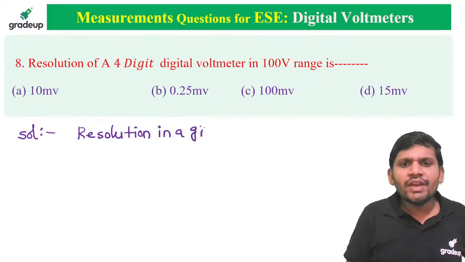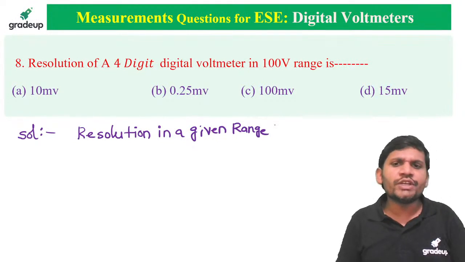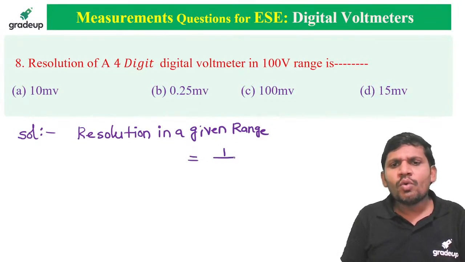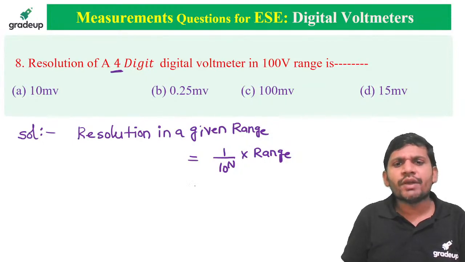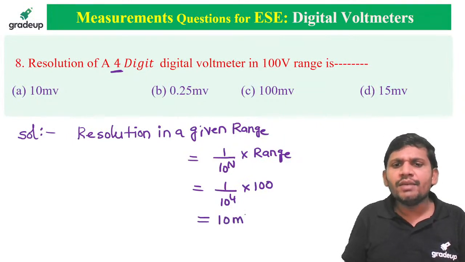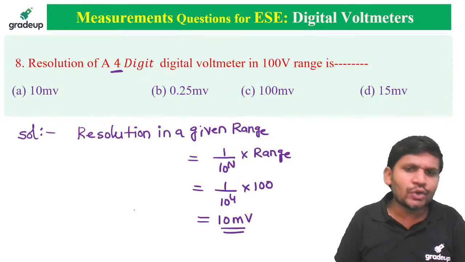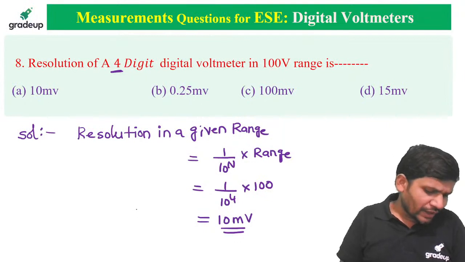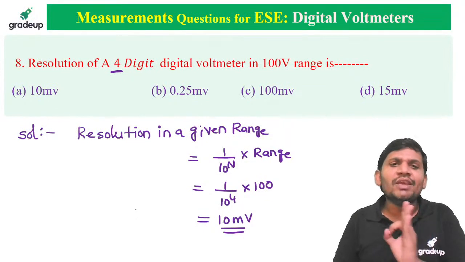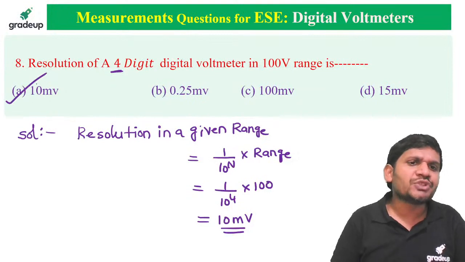Very important formulas, friends. Resolution in a given range equals 1 by 10 power n into range. It is a 4 digit DVM, so 1 by 10 power 4 into 100 volts. Then how much can we get? 10 millivolts. The resolution in a given range equals 1 by 10 power n into range, that is 1 by 10 power 4 into 100. This we can get 10 millivolts. Which option is correct, friends? Option A.